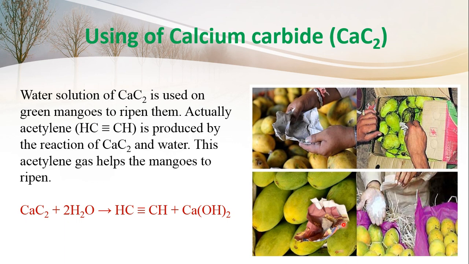These are calcium carbide, used on these green mangoes, and water is sprayed there. So, calcium carbide reacts with this water and acetylene is produced from there. Acetylene is responsible for ripening them.